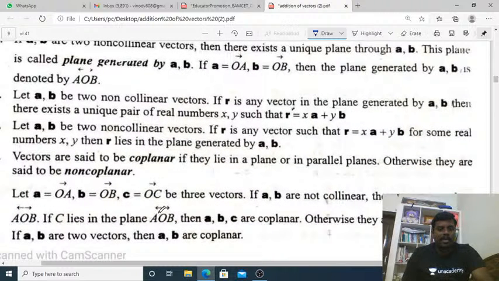Okay, now here in this, coplanar and non-coplanar is important. Let A comma B be two non-coplanar vectors.